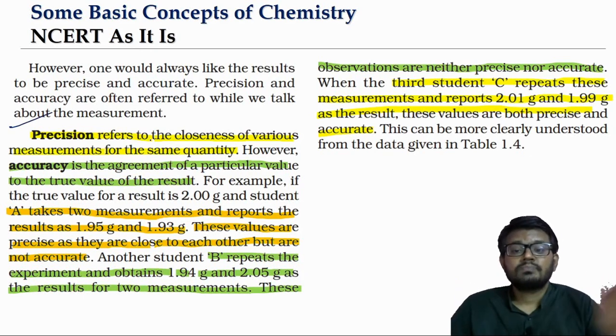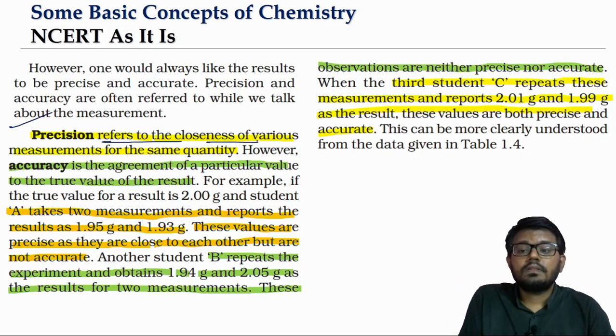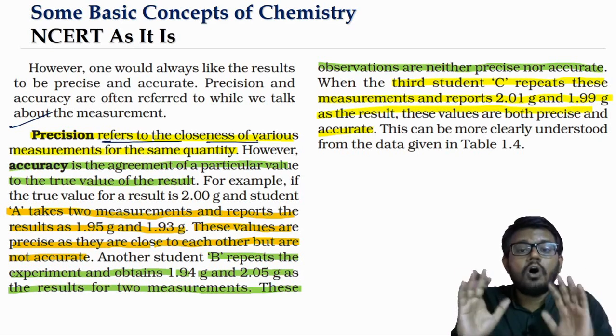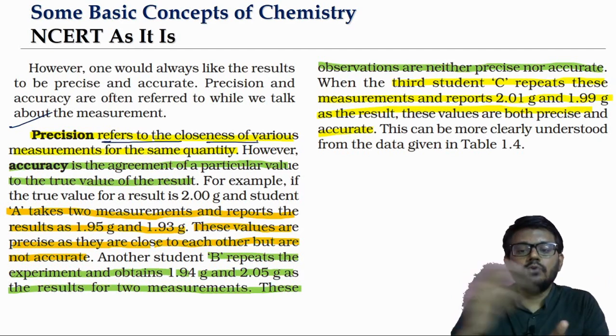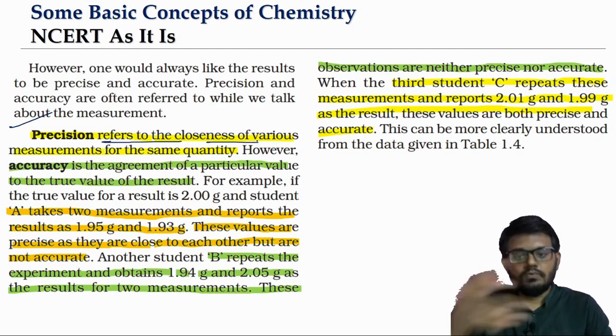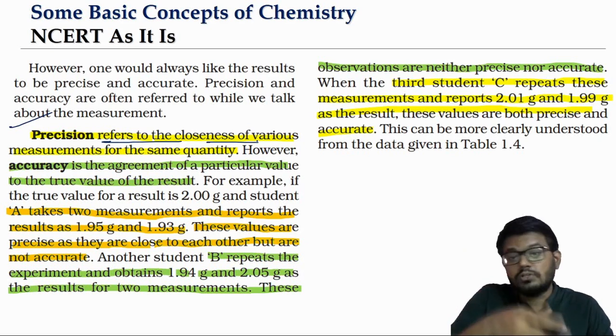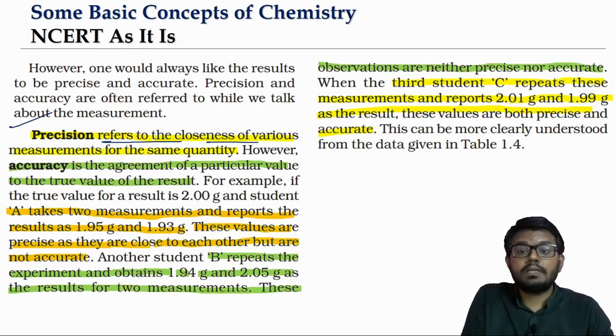Precision is about the property of all the measured data. Means what? If you have two measurements, like what we are seeing, A is taking 2 measurements, B is also taking 2, C is also taking 2. Precision refers to the closeness of the various measurements.